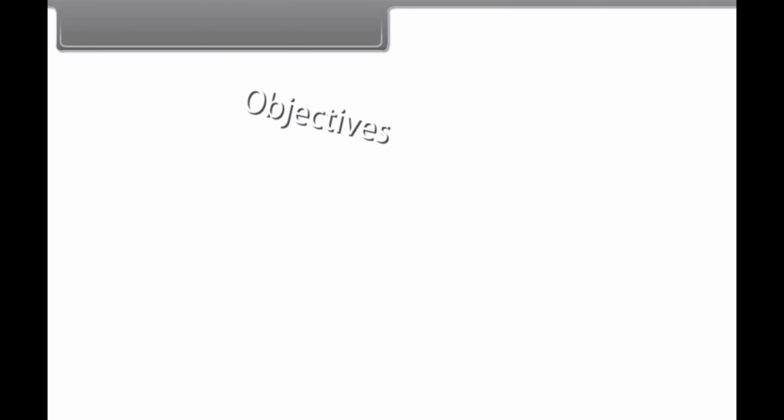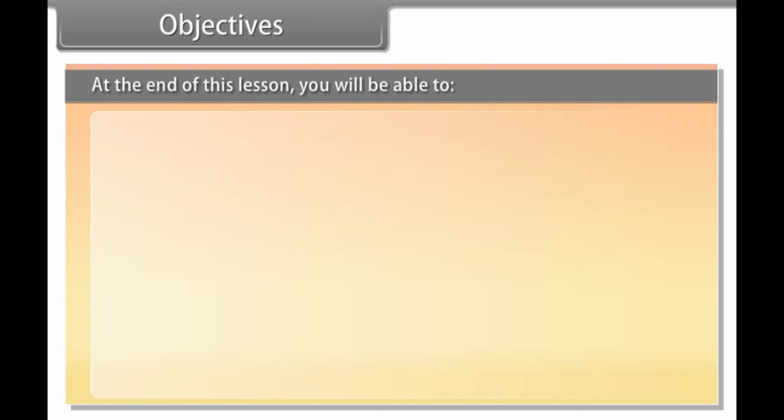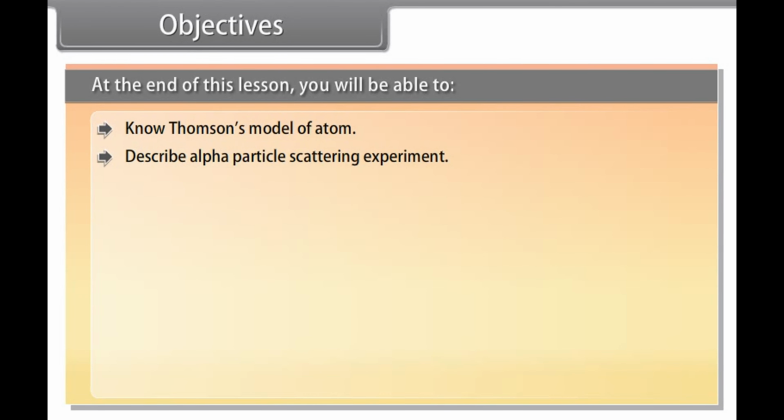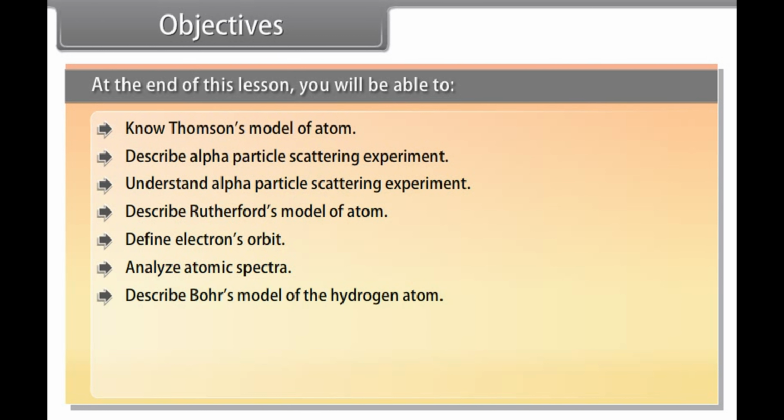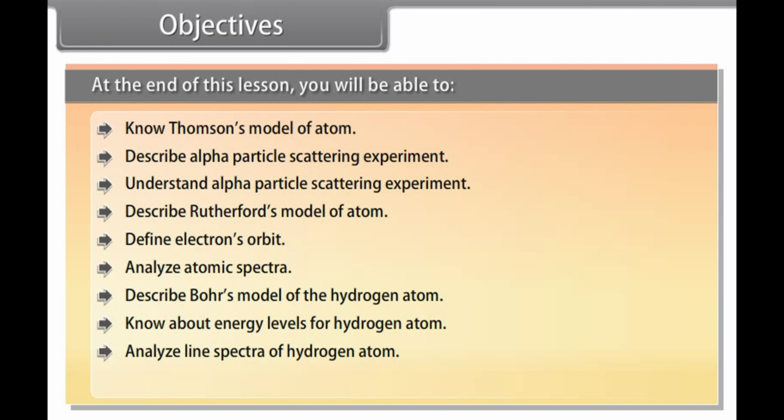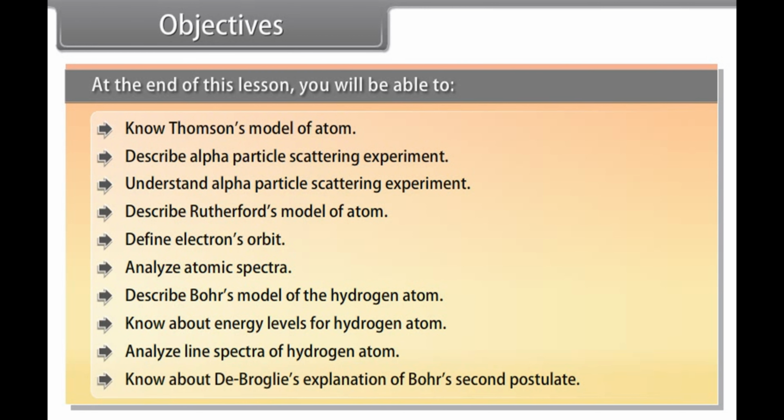Objectives. At the end of this lesson, you'll be able to know Thomson's model of atom, describe alpha particle scattering experiment, understand alpha particle scattering experiment, describe Rutherford's model of atom, define electron's orbit, analyze atomic spectra, describe Bohr's model of the hydrogen atom, know about energy levels for hydrogen atom, analyze line spectra of hydrogen atom, know about de Broglie's explanation of Bohr's second postulate.